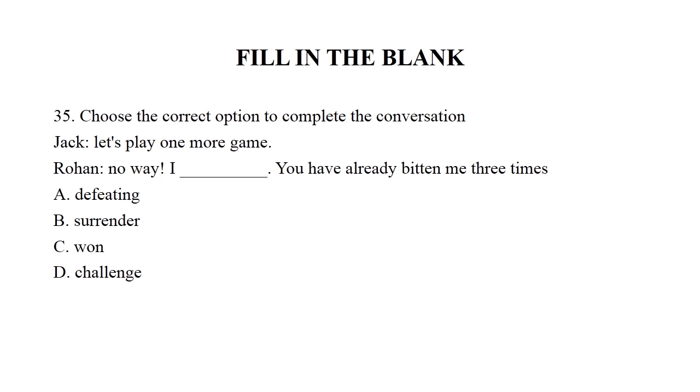Fill in the blank. Question number 35. Choose the correct option to complete the conversation. Jack: Let's play one more game. Rohan: No way. I dash, you have already beaten me 3 times. We have four options again. Option A, defeating. Option B, surrender. Option C, won. Option D, challenge. So the right answer is option B, surrender.